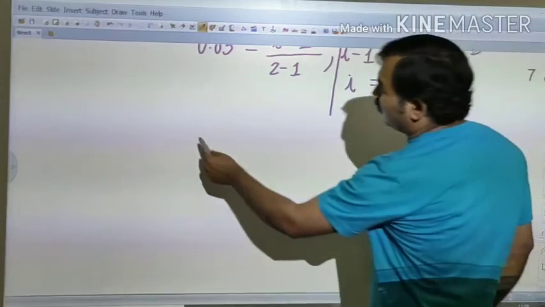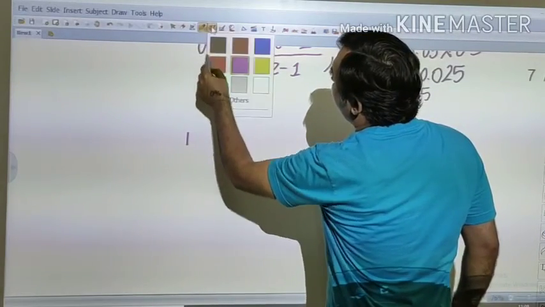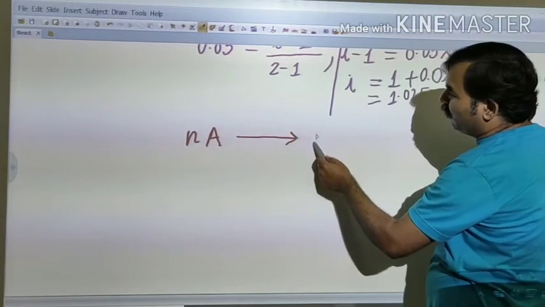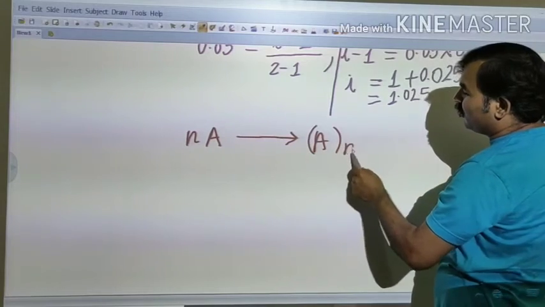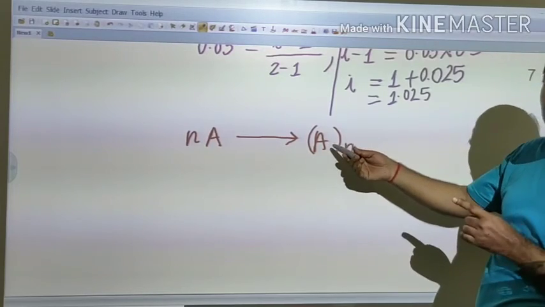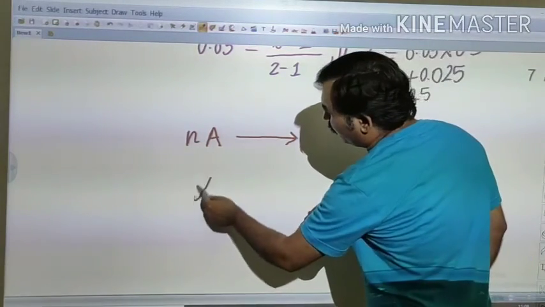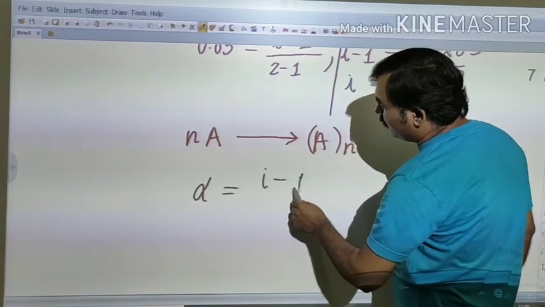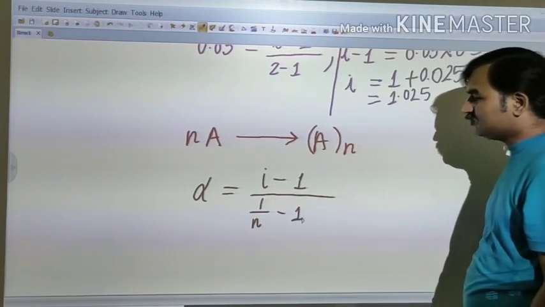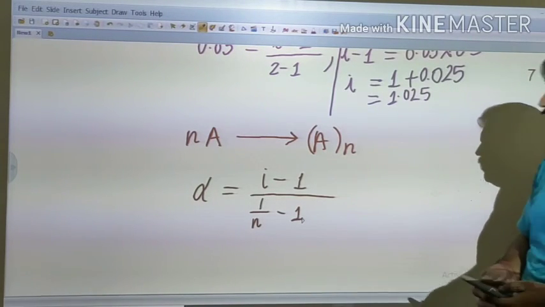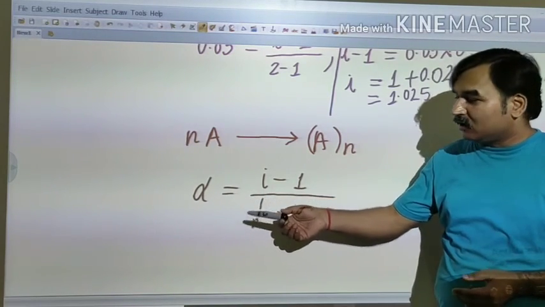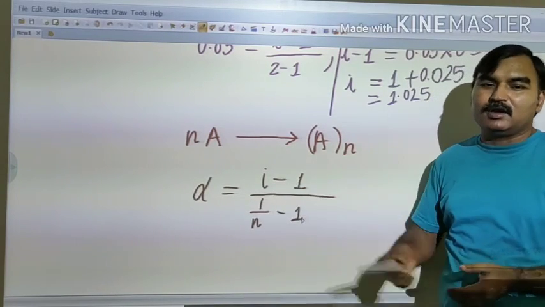Now in the case of association, we have taken n moles of A, which undergo association and form an A_n type molecule. So n is the number of particles which polymerize to give a single molecule. In this case, alpha will be given by i minus 1 upon 1 upon n minus 1. So by this formula we can use it in calculation to find out the value of alpha, and also if you know alpha, you can find the value of i.